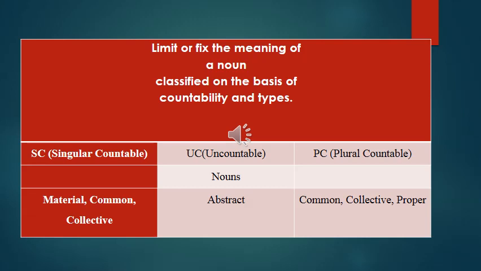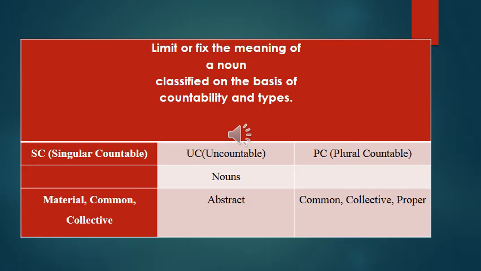This is singular countable, one that you can count as a single. UC means uncountable. Nouns which express feeling, or sometimes the material noun, also fall in this category. Then plural countable, the nouns which have their plural, like boys, toys, schools, committees.